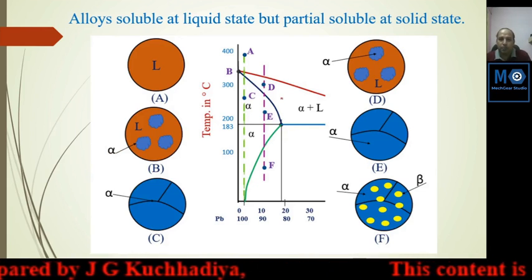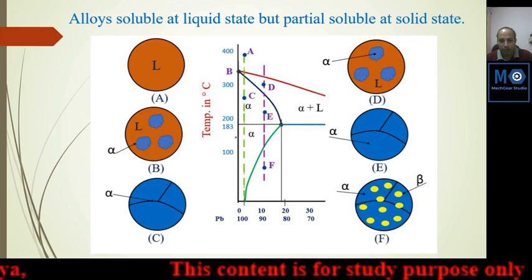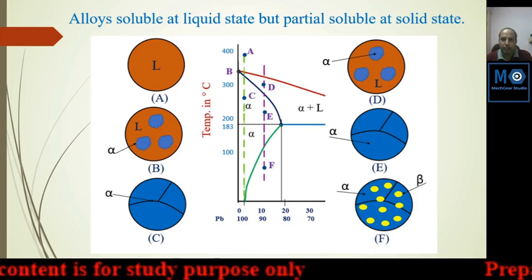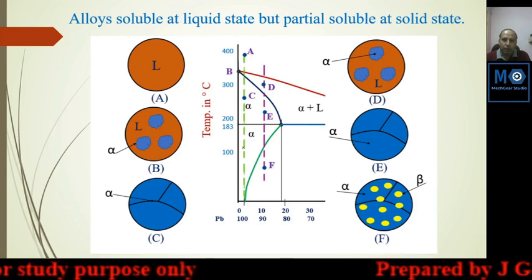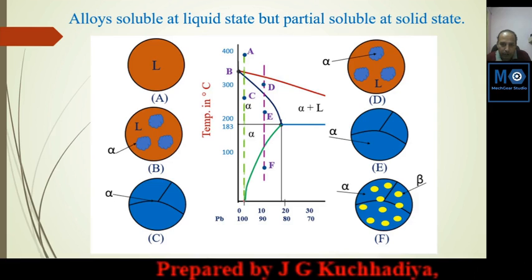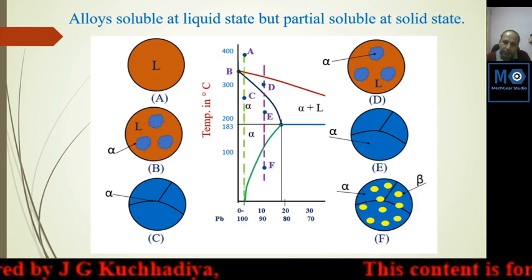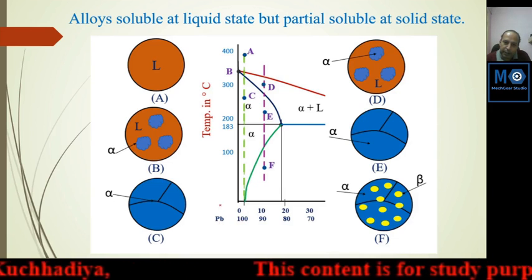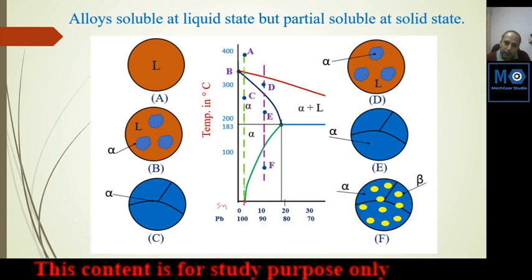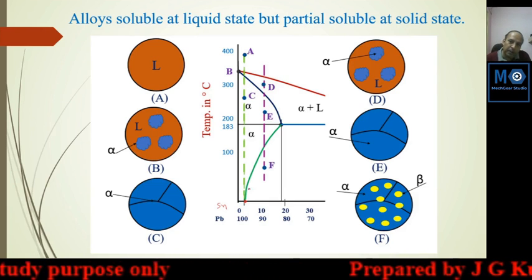This is some portion of the previously discussed solidification course, and the last slide. Some portion is considered here. Here one composition is 0.2% of the tin. Here this is the tin and this is lead, 100% lead, and tin is Sn. Up to 2% tin is solid solution. That's why this line is created.